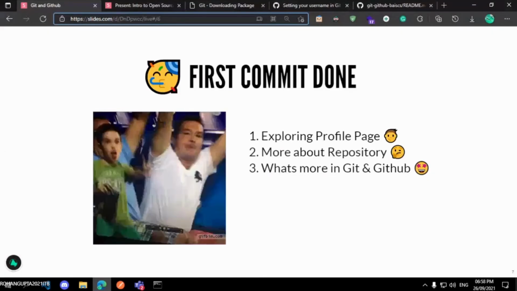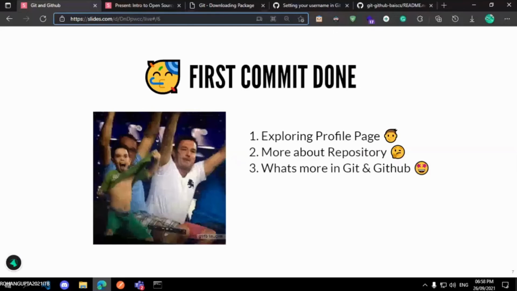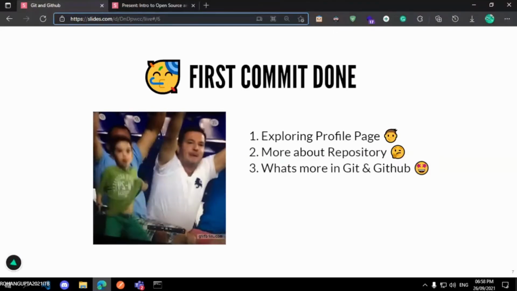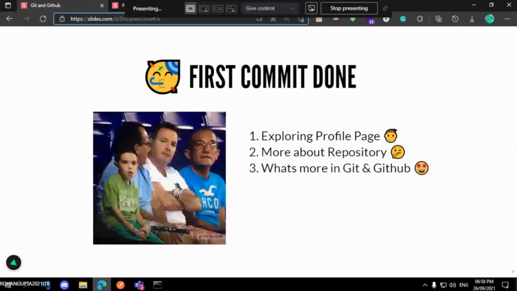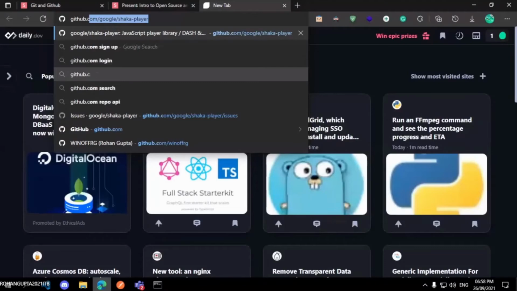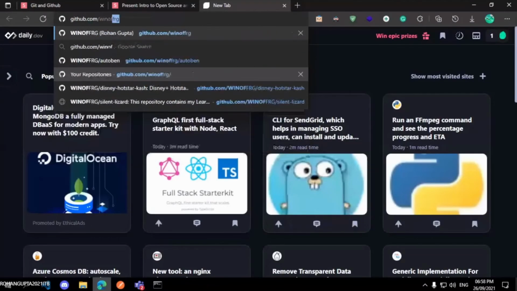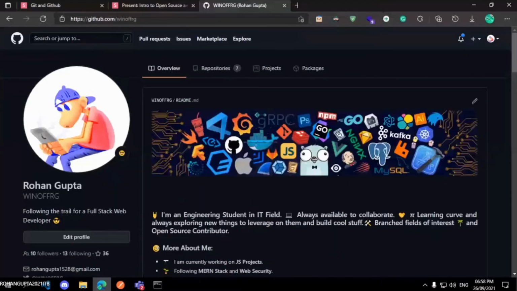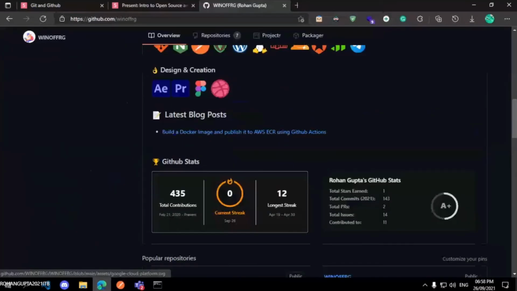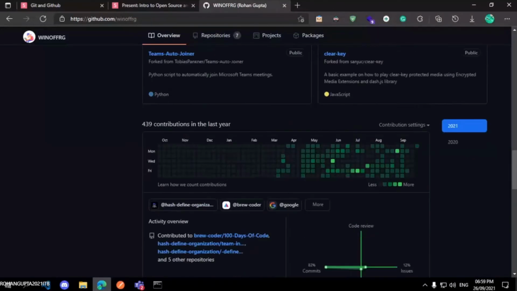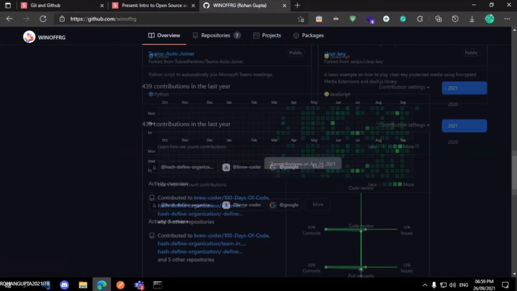Okay, so our first commit is done, and now let's explore a few things. First we will see what a profile page is. Open a new tab and go to github.com/your username. Once you open this page, you will see a profile page. You won't see a page like this. You will simply see your repositories and the contributions that you made, or the changes that you made in those repositories.